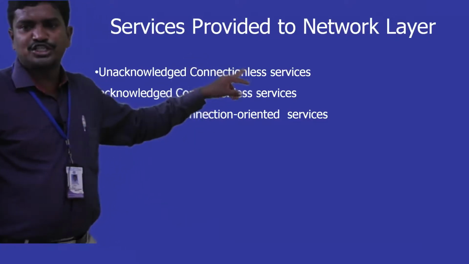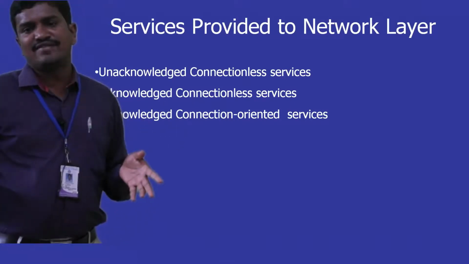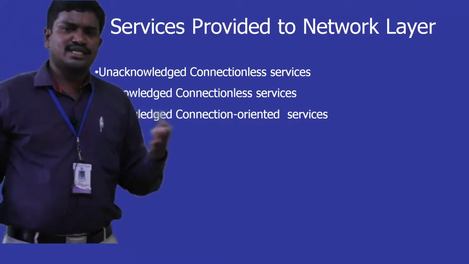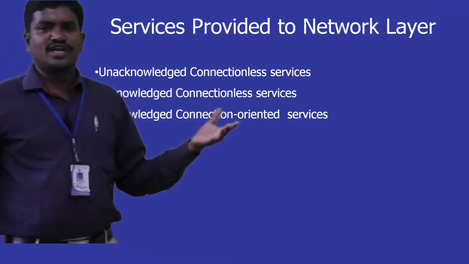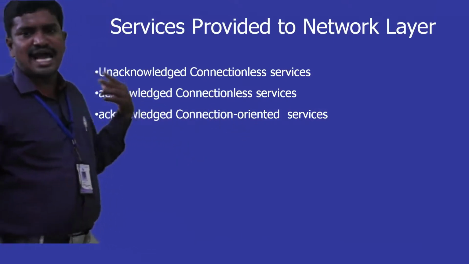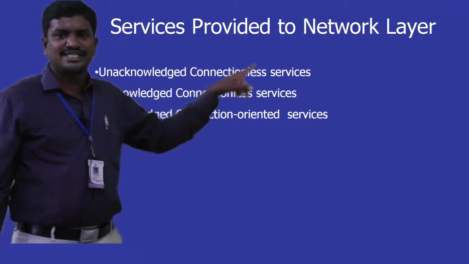In case of connectionless, all the packets are generated and will traverse the network with different paths. And once that data is received at the receiver side, the receiver need not give any reply back to the sender saying that I have received your packet. That's the reason it is called unacknowledged connectionless services.